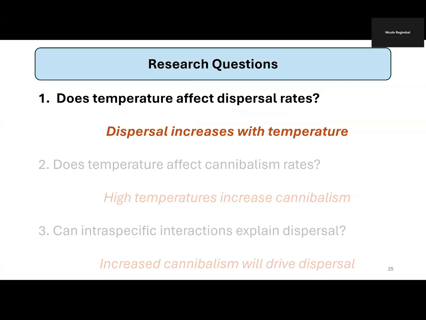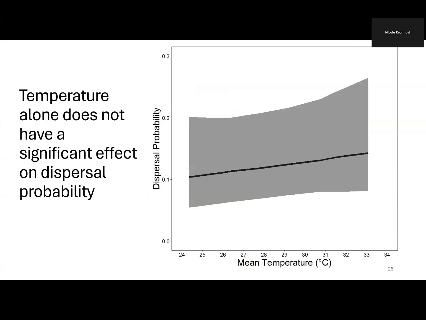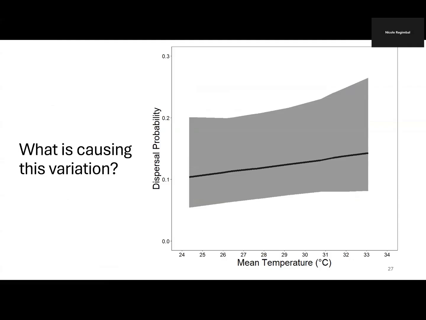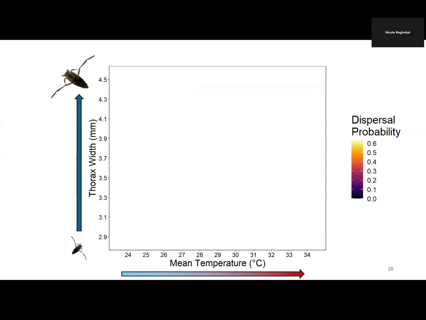So I'm going to explore my first question, looking at how temperature affects dispersal rates. And when we look at temperature alone as the only predictor, this does not have a significant effect on dispersal probability. Yet there's a lot of variation in this, and I was interested in exploring beyond the direct effects of temperature on dispersal, accounting for size.